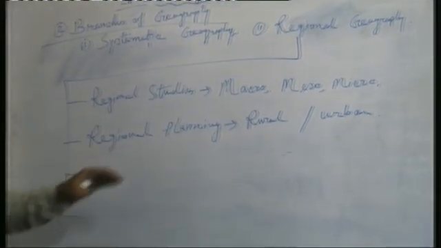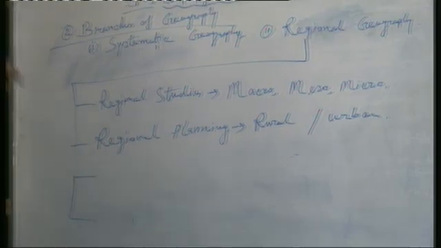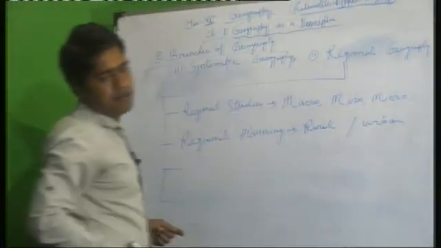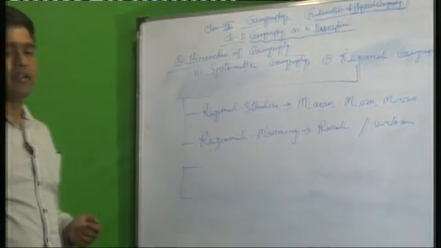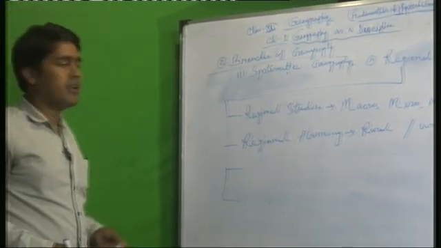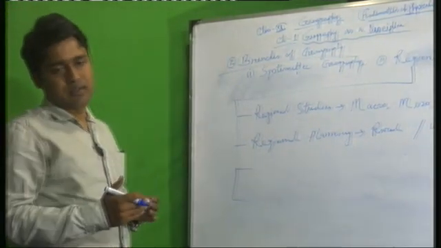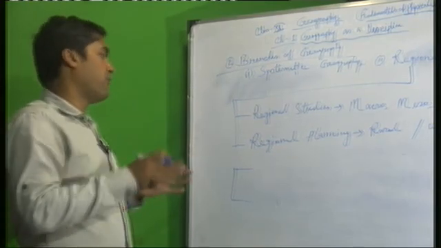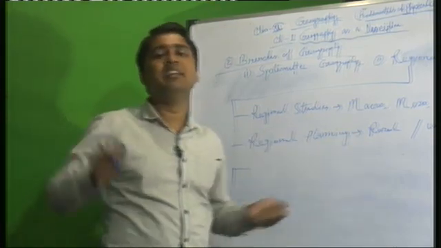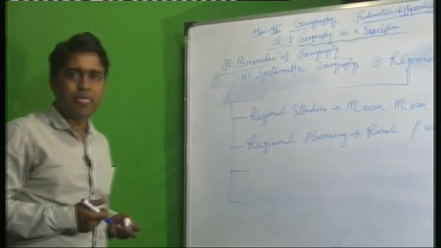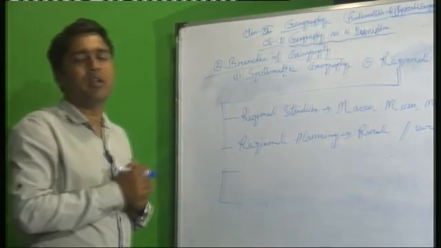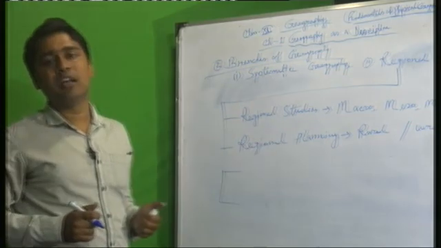Now regional planning means which type of planning we will implement in that particular area, it may be rural or urban, for their improvement. There are two types of planning: one is regional planning and another is sectoral planning. Regional planning means area wise they take different steps for improving that particular area. If suppose any rural area in a hilly region is backward, the government takes a step for improvement of that particular area. This is part of regional planning.